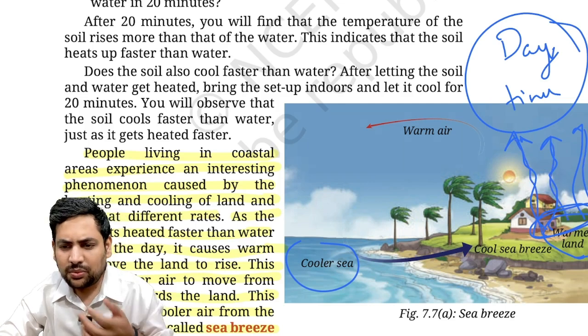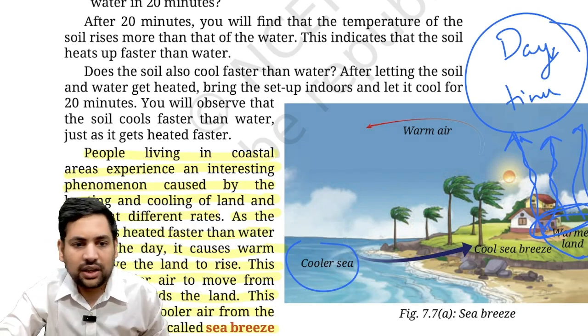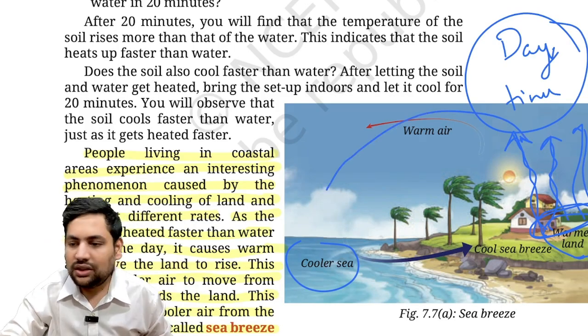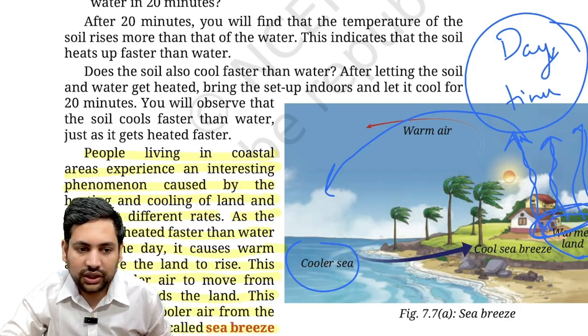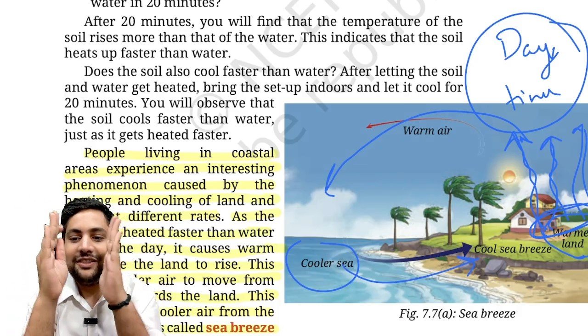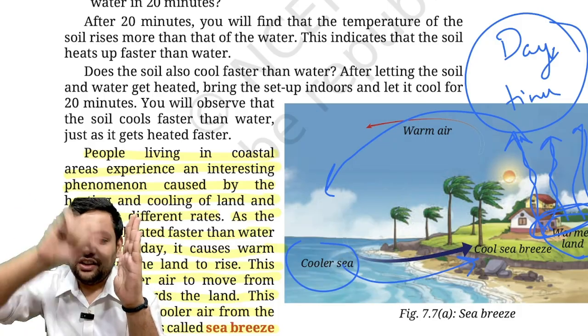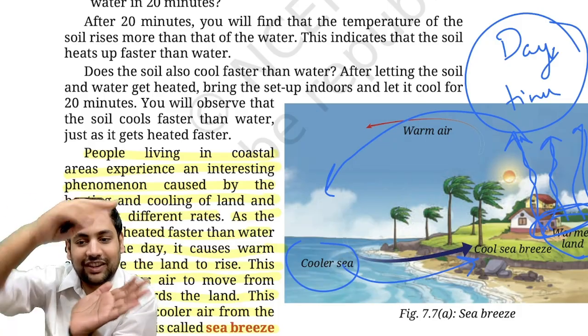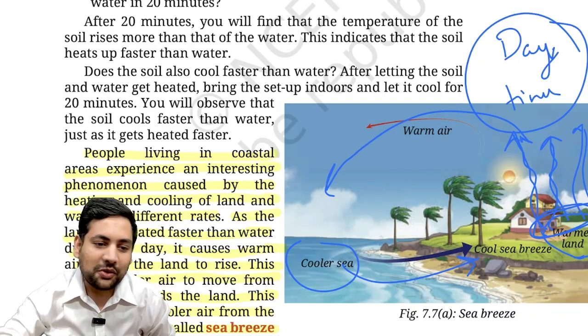Why? Because this is warmer, it has more energy, it rises up and it will move towards the sea, correct? Now the colder air from the sea will start moving towards the land. Same thing that we were doing in that container, this and this, now you just turn it, it becomes this and this. So what is happening here?